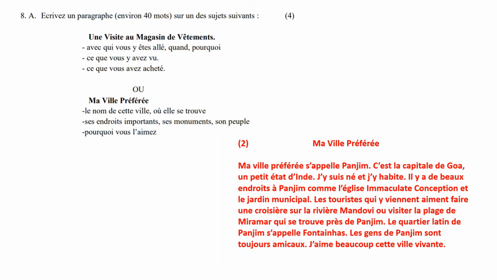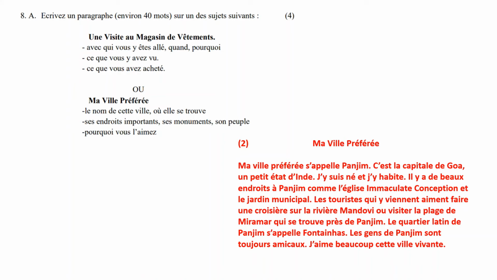Ma ville préférée s'appelle Panjim. C'est la capitale du Goa, un petit état d'Inde. J'y suis né et j'y habite. Il y a de beaux endroits à Panjim, comme l'église Immaculate Conception et le jardin municipal. Les touristes qui y viennent aiment faire une croisière sur la rivière Mandui ou visiter la plage de Miramar qui se trouve près de Panjim. Le quartier latin de Panjim s'appelle Fontainebleau. Les gens de Panjim sont toujours amicaux. J'aime beaucoup cette ville vivante.